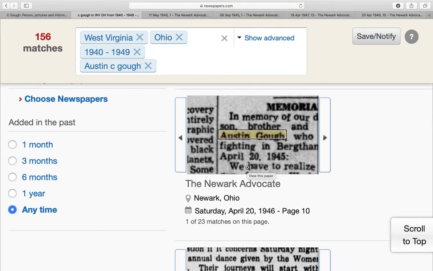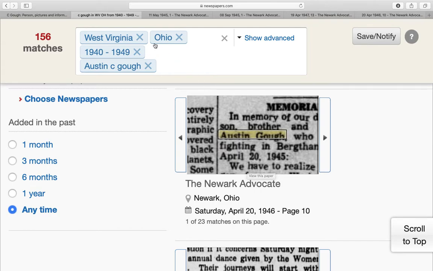Sometimes the newspapers where they were nearest to may not have been added to newspapers.com, but it's being added all the time. So I would make that one of your regular stops whenever you do research: what does newspapers.com have to share about the person I'm researching?